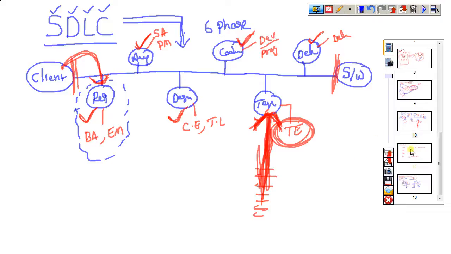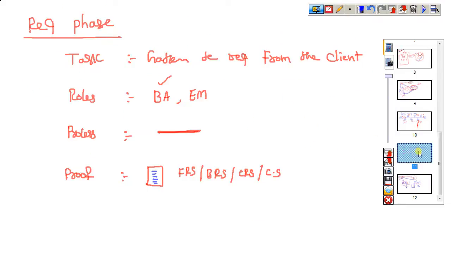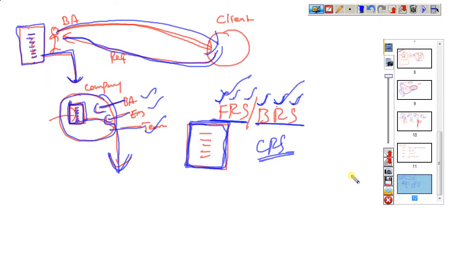So they gather the requirements from the client. That is the point they can follow: gather requirements from the client. Who will gather? Business analyst, engagement manager. How can they gather? This is the procedure we can follow. Understood? Right. Fine.